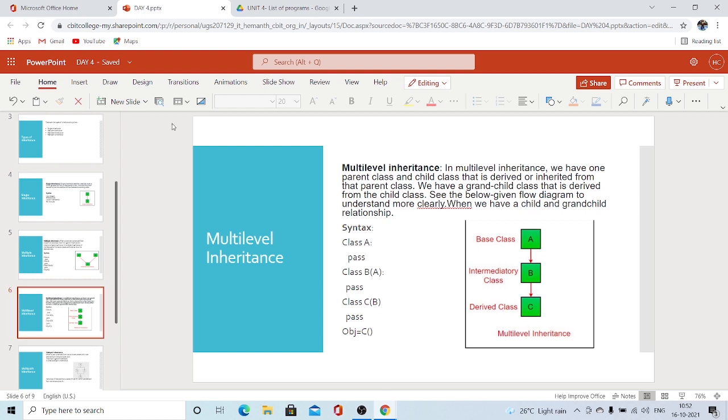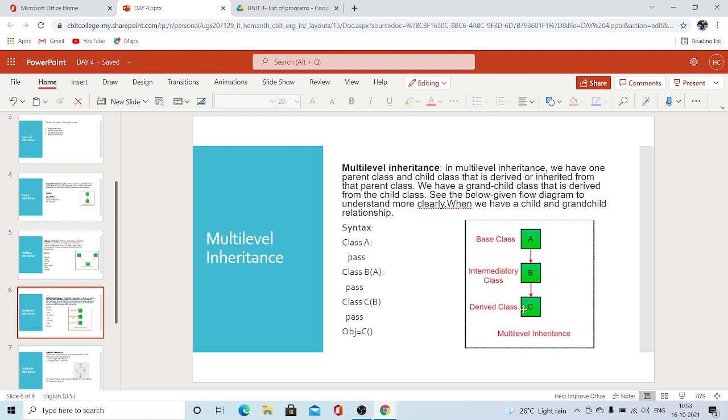In multi-level inheritance, we have one parent class and one child class that is derived or inherited from the parent class. Now let's see an example. Suppose A is your father, B is you, and C is your child. B is acquiring properties from A, and C is acquiring the properties from B. So this is actually multi-level.